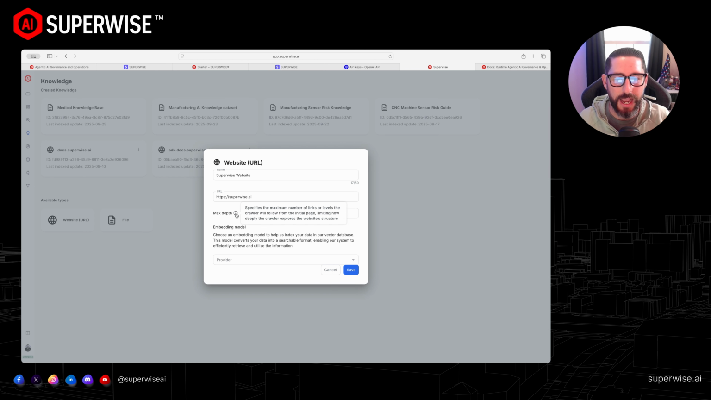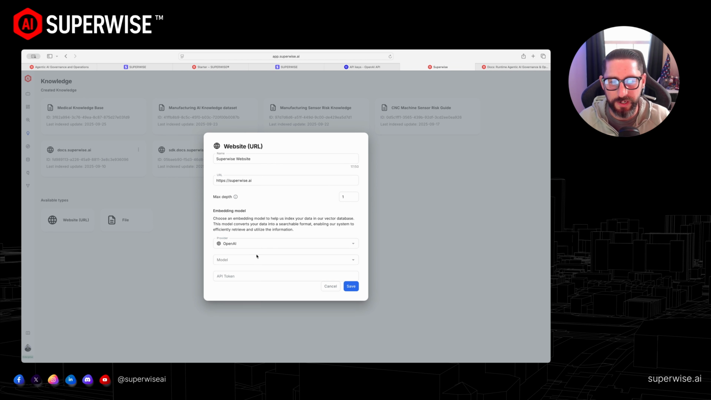Now, the max depth is the number of levels down it will go. So right now we have it set at 1. That basically means that it will crawl the main page of superwise.ai. And then when it encounters a link, it'll also click that link and index that information, and it'll stop at that 1 click. So it'll basically go through your entire website structure, and it'll deeply crawl and explore to index all the knowledge database. For this example, we'll just do 1, but feel free to have fun and explore the different ways you can do it.